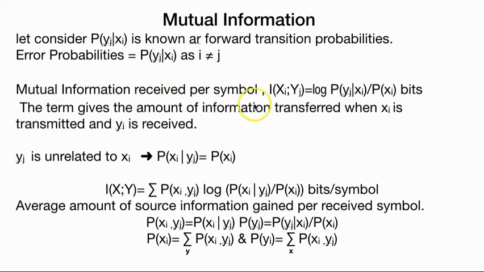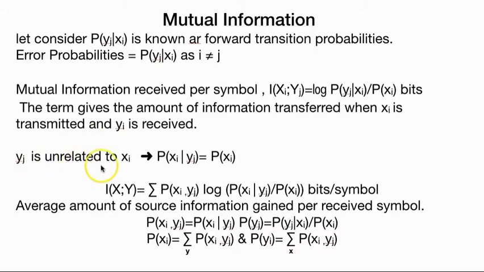Mutual information received per symbol I(xi, yj) is equal to log to the base 2 of P(yj/xi) divided by P(xi) bits. That is the information sent over a symbol. For mutual information between two different symbols, one that is transmitted and what is received, the term gives the amount of information transferred when xi is transmitted and yj is received.